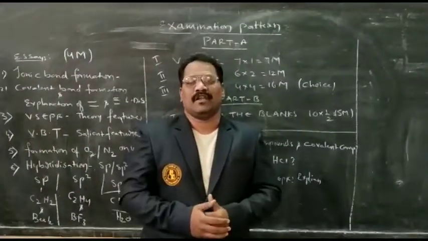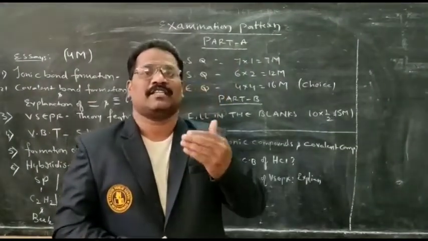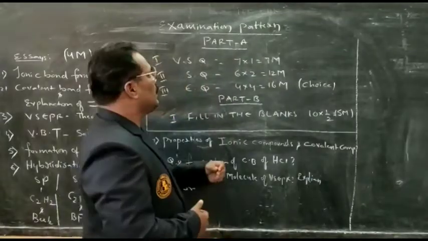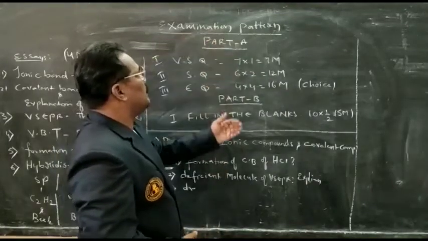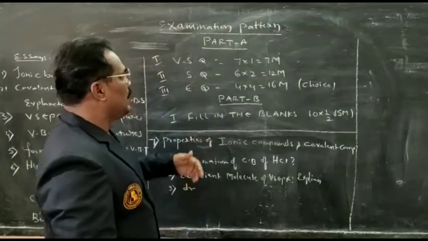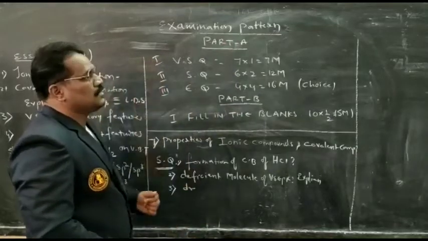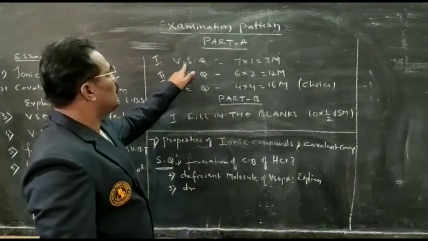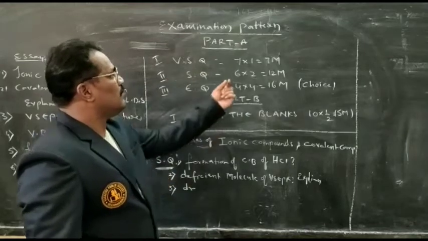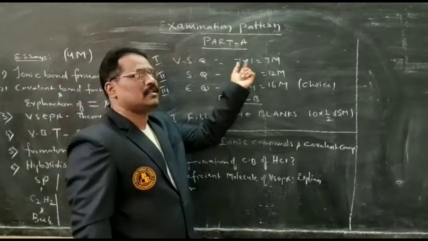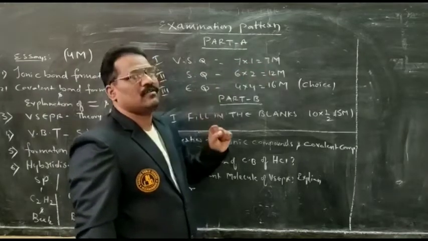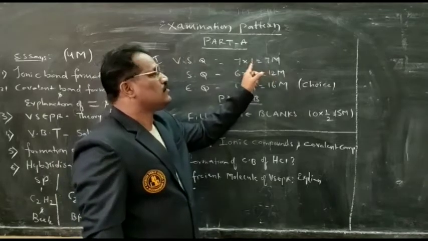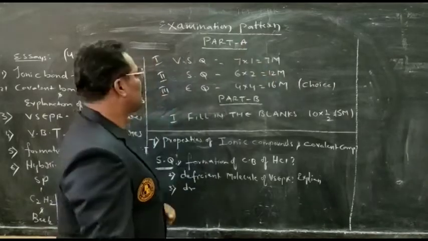How does an annual examination pattern exist? Let me explain for you. Part A will have 3 sub-blocks. The first group consists of very short answers. They will give 7 questions. We have to answer 7 questions, no choice. Each question carries 1 mark.